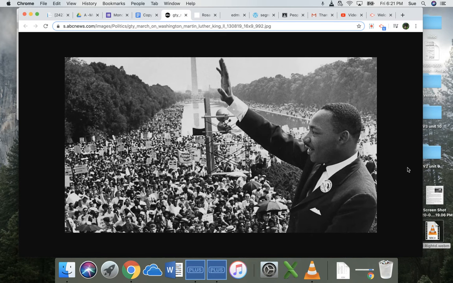That is Martin Luther King Jr. in 1963. And you can see all of the people everywhere in this part of Washington, D.C., coming to listen to him talk. A speech is a talk. So he was a very famous person in 1963, talking about making life better for African Americans or Black people in the United States.